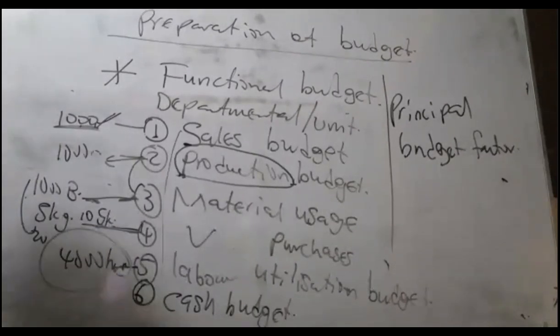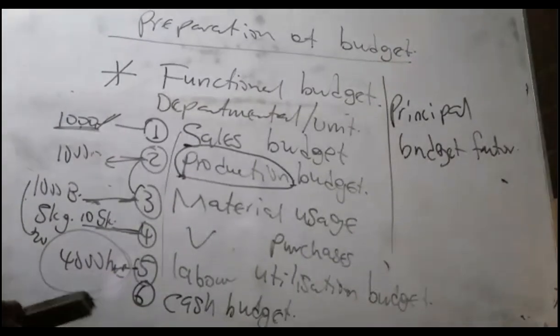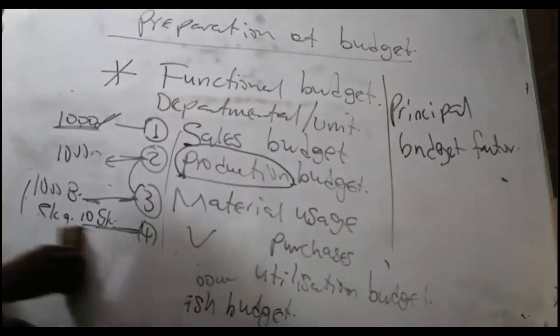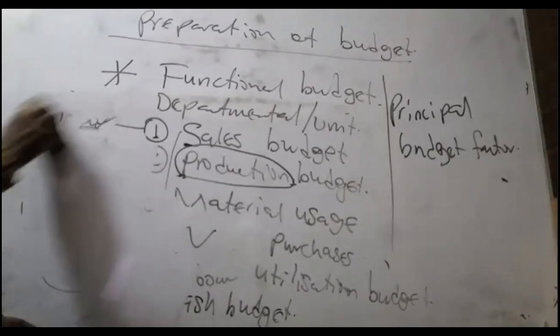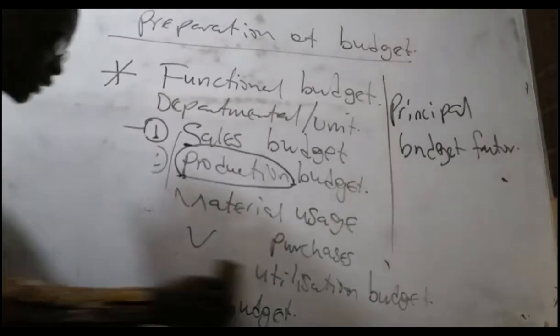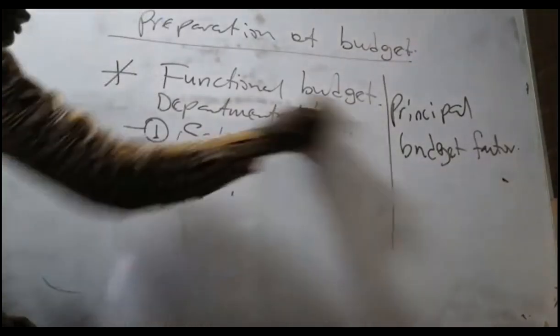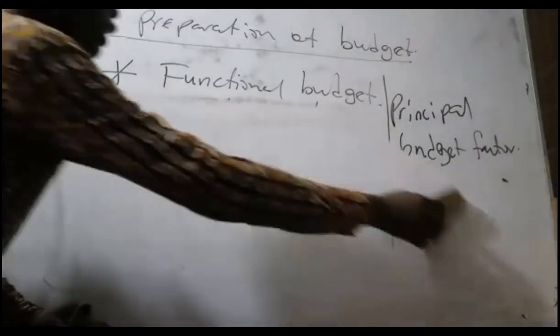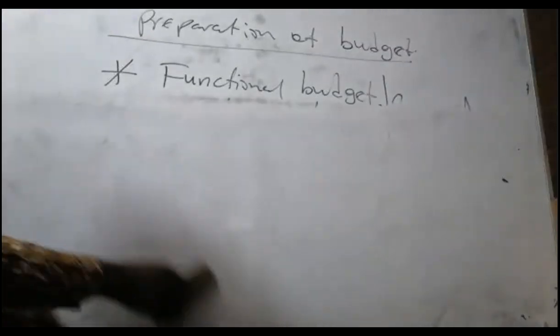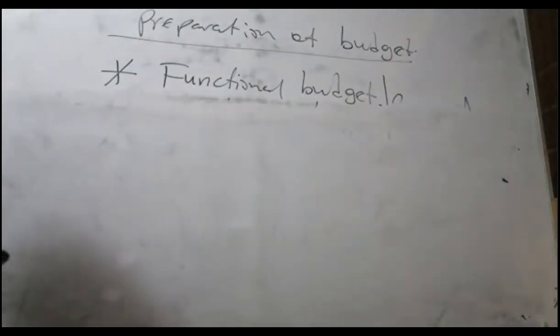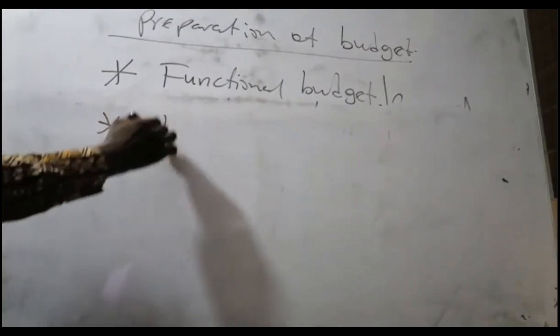Now, when we are done with the functional budgets, that's not all. After each department has submitted their budget, the finance department or the accountant will collect these budgets into one budget representing the organization. We call it the master budget.